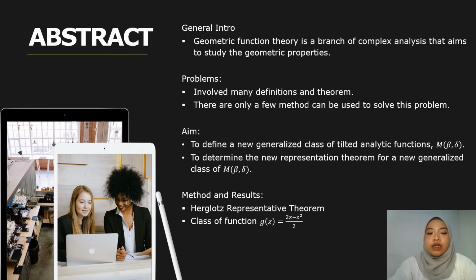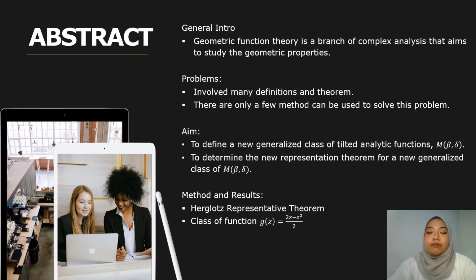So our research involves geometric function theory, which is a branch of complex analysis that aims to study the geometric properties. The problems that we discovered throughout our research are that it involved many definitions and theorems, and there are only a few methods that can be used to solve the problems. The aim of our research is to define a new generalized class of tilted analytic function, class of M, in terms of beta and delta, and also to determine the new representation theorem of a new generalized class of M.